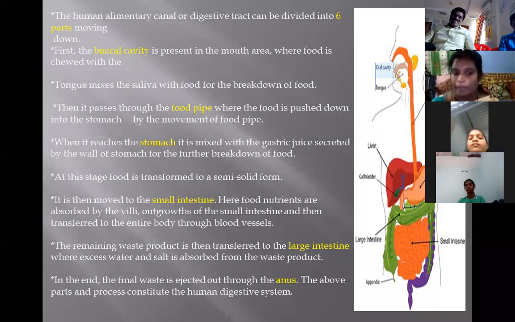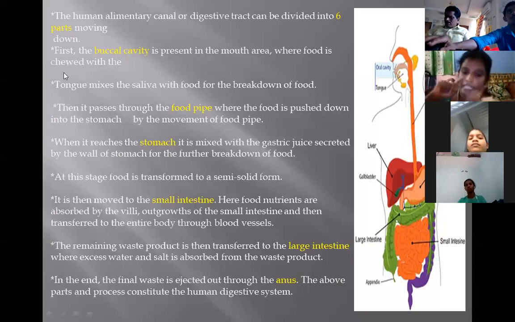When it reaches the stomach, it is mixed with gastric juice secreted by the wall of the stomach for the breakdown of the food, and at this stage the food becomes semi-solid. The next part is the small intestine, where food nutrients are absorbed by the villi. The villi are the inner part of the small intestine.